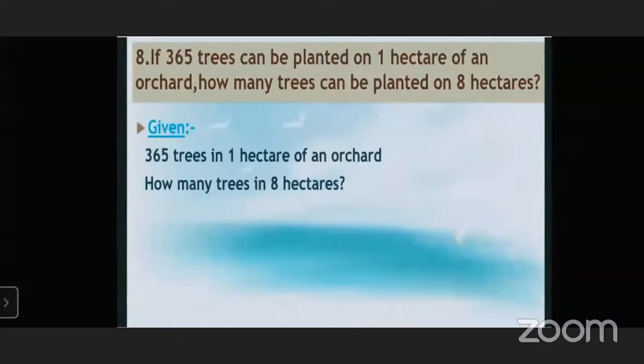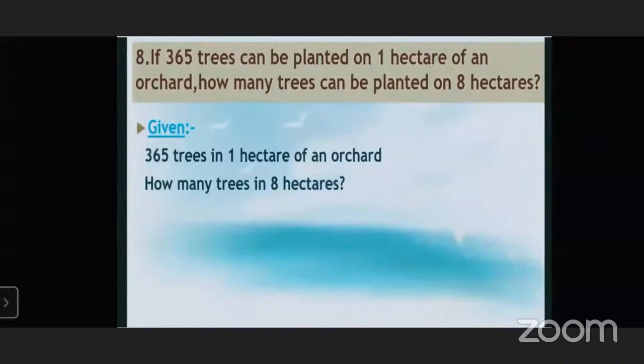So in 1 hectare there are 365 trees. In an 8 hectare area, how many trees are going to be planted?